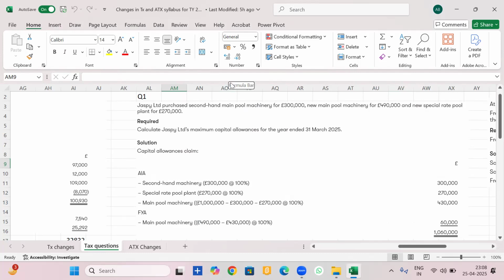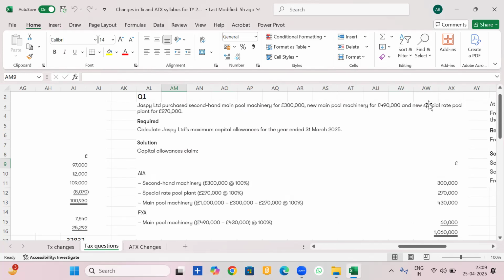So then what should be the correct way? Correct way is first give AIA to that asset on which you will not get FYA, which is second hand main pool machinery. So number one, we will give special rate pool full AIA, because you know that when we give a sequence of adjusting annual investment allowance against the purchase of assets, first priority is always to the special rate pool asset.